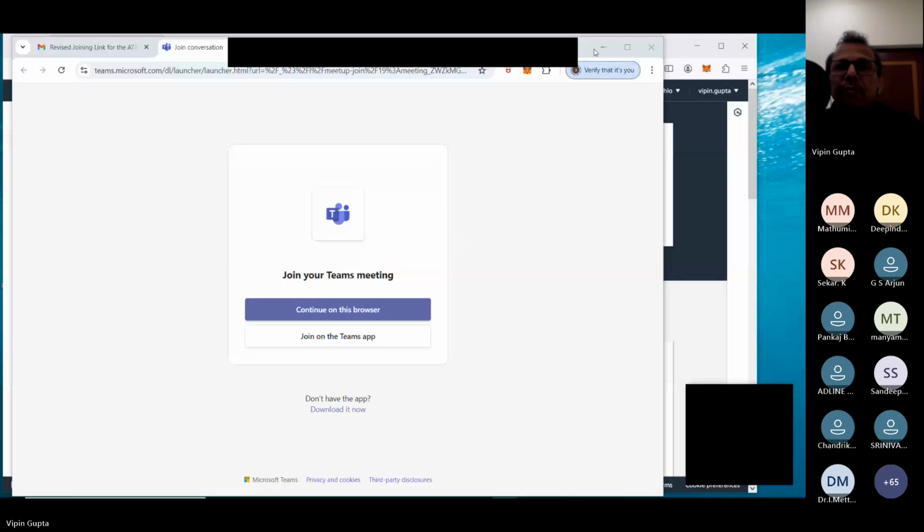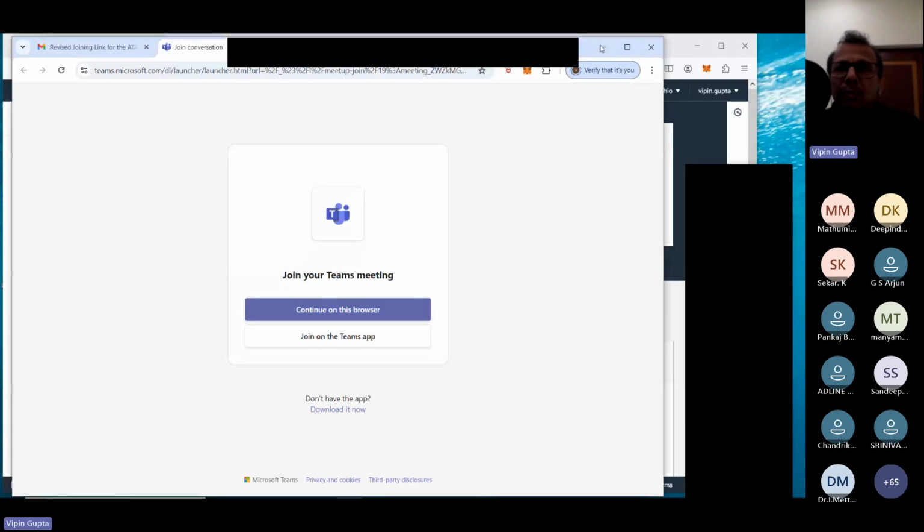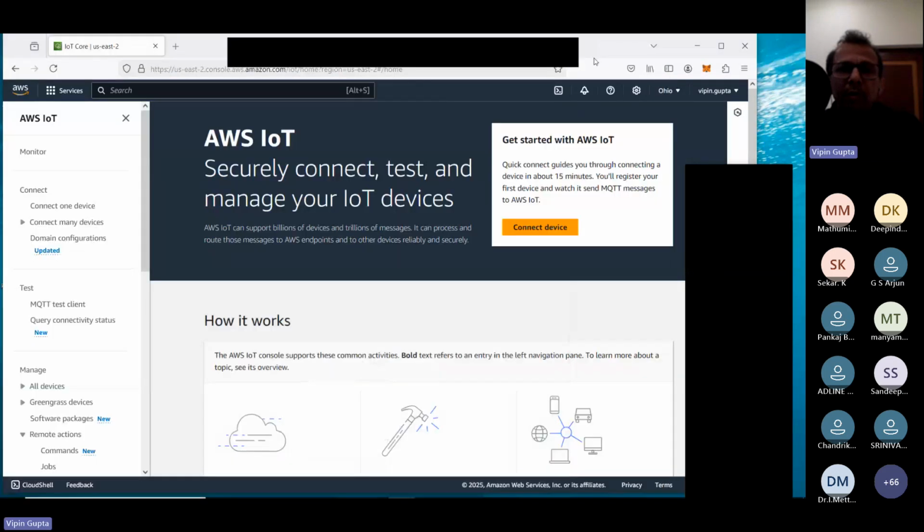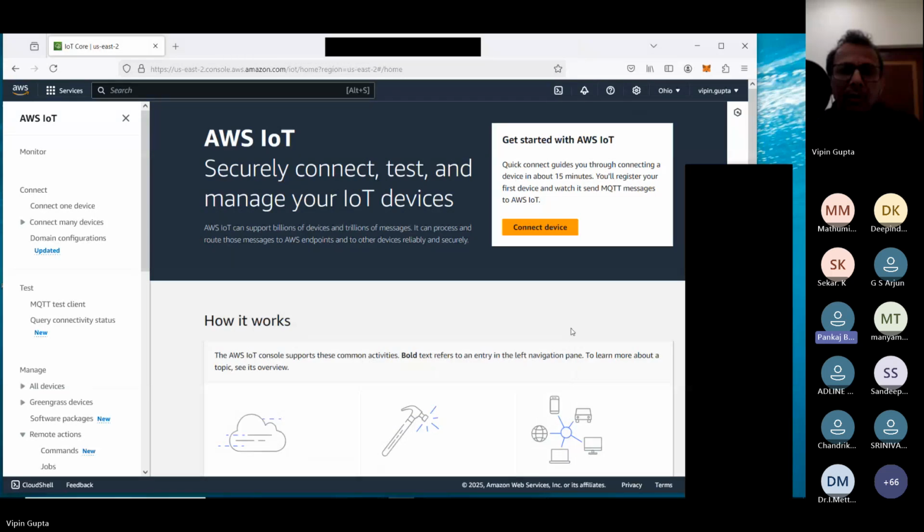So straightway I will share my screen and we will start with the session. Yes, sir. So my screen is visible, Pankaj? Yes, sir, it's visible. Okay.